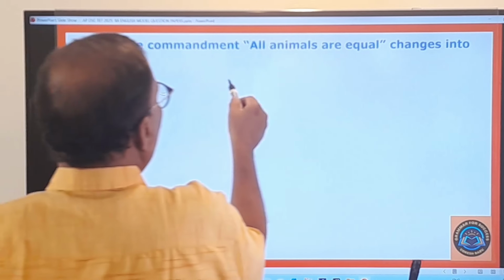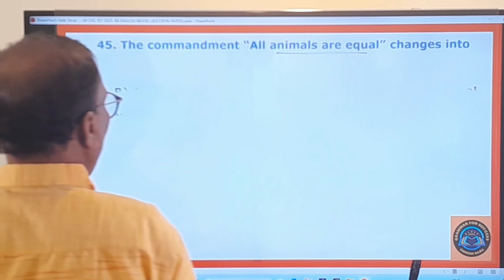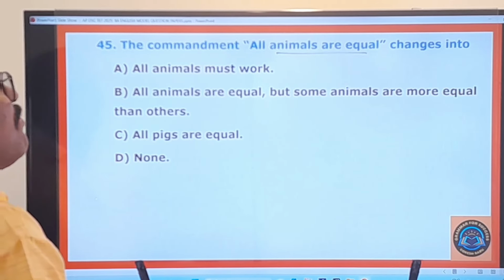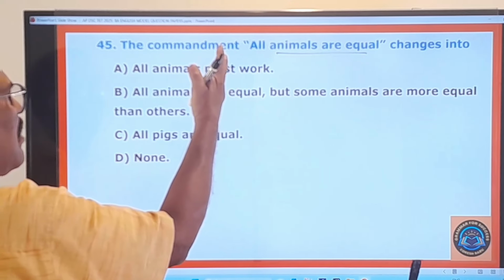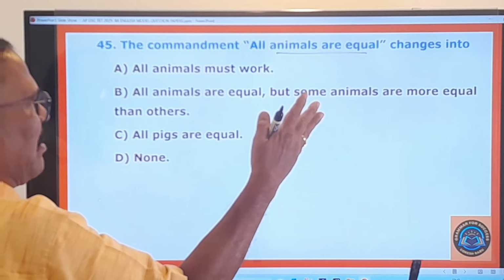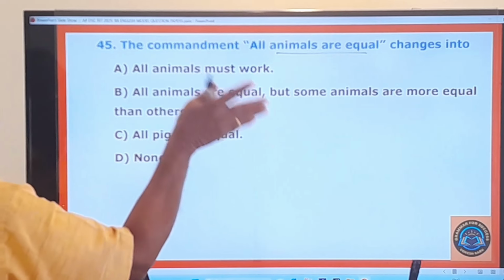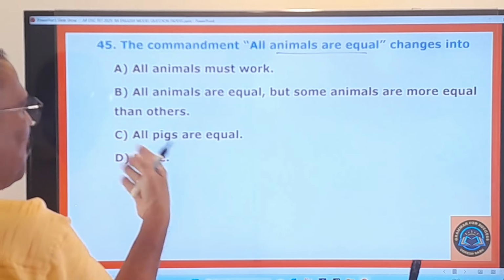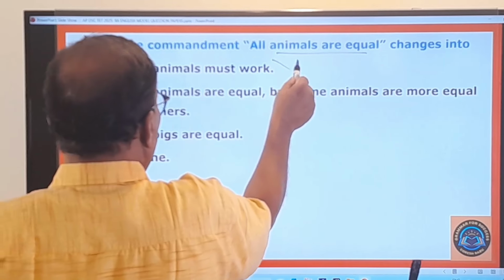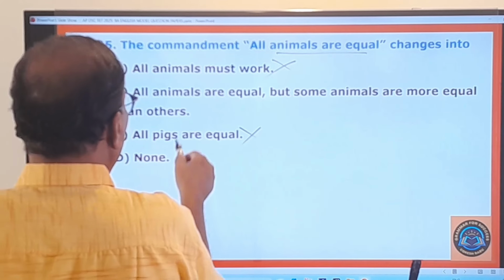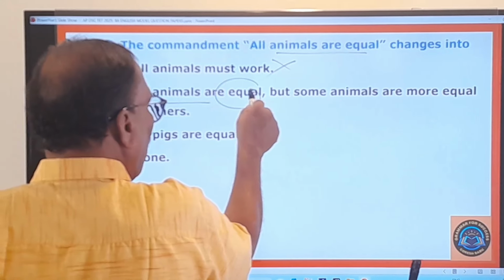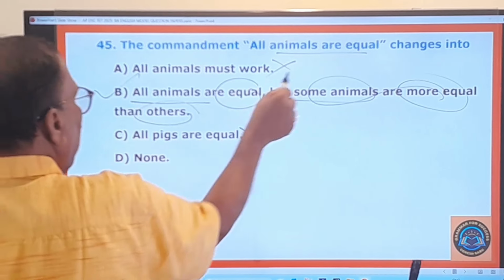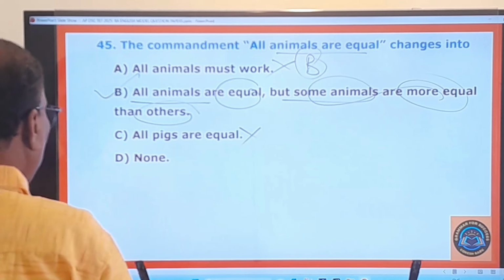45th question. On this Animal Farm, one of the rules was all animals are equal. After some time on that farm, this rule has been changed into one of these rules. What is that? All animals must work? No. All pigs are equal? No. All animals are equal, but some animals are more equal than others. So this B is the right one. You go to the next question.